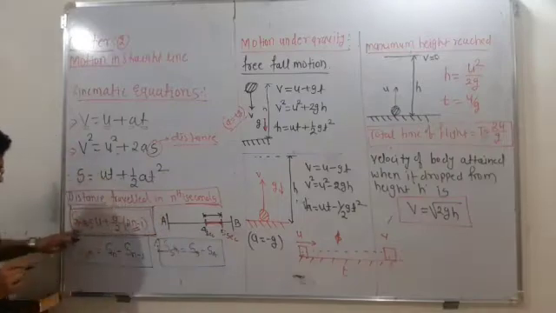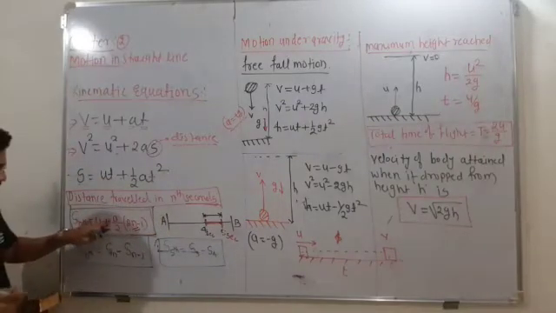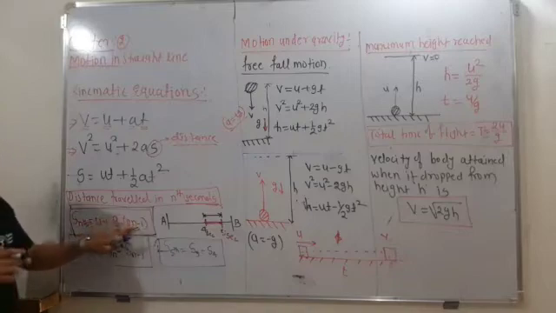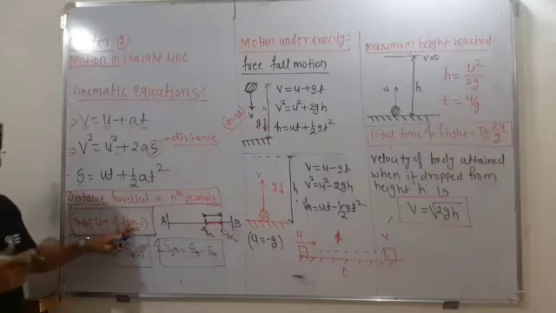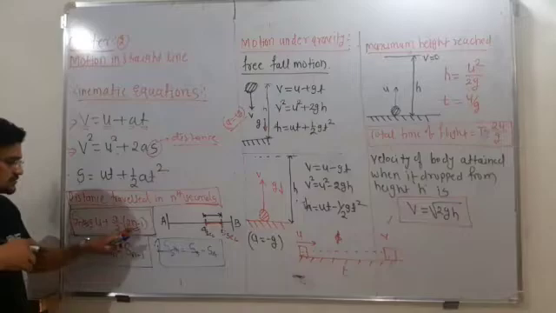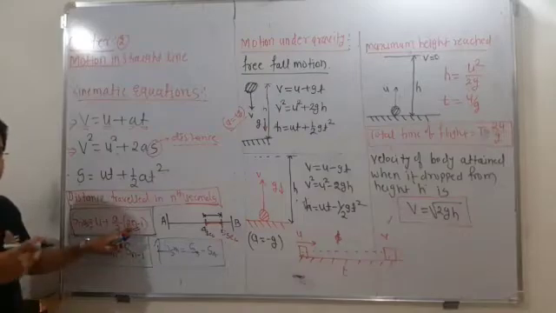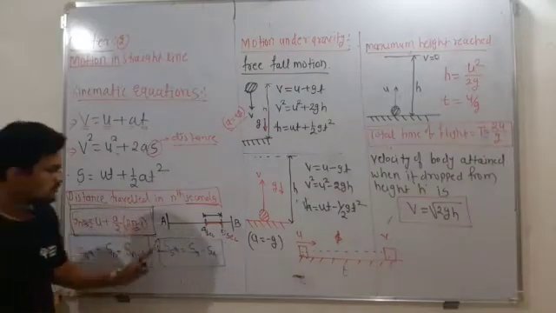S nth is equal to u plus a by 2 times (2n minus 1), where u is initial velocity, a is acceleration, n is nothing but the second: the 5th second then 5, 6th second 6, 7th second 7, 8th second 8. So this is the thing.